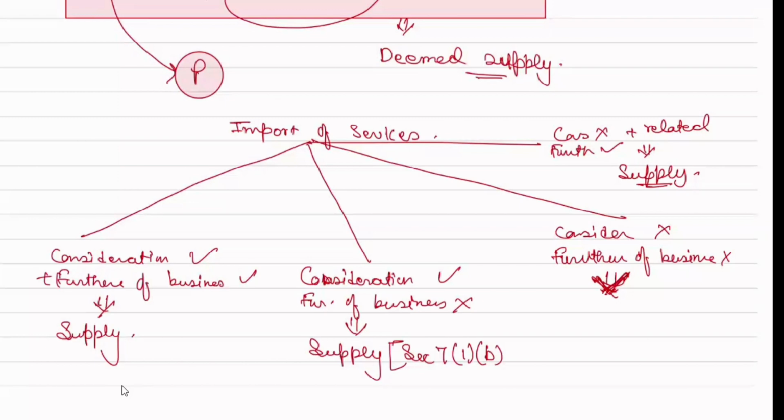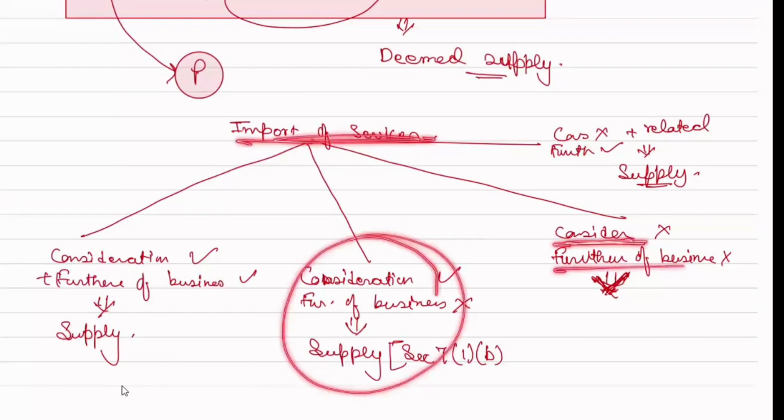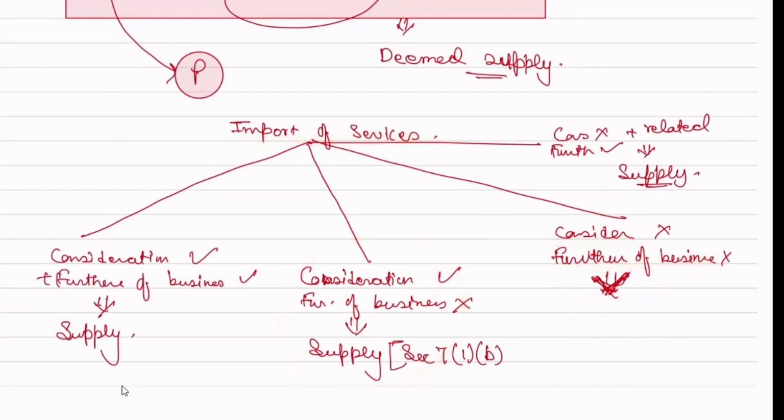No, this is wrong, this is only wrong. See, first, import of service for consideration may or may not be in the course or furtherance of business is a supply, like this point, correct? But whenever import of service is not for consideration, it has to be for furtherance of business, plus it has to be related person or distinct person, then it will be supply. If no consideration, no furtherance of business, no related person, nothing, then it cannot be a supply.